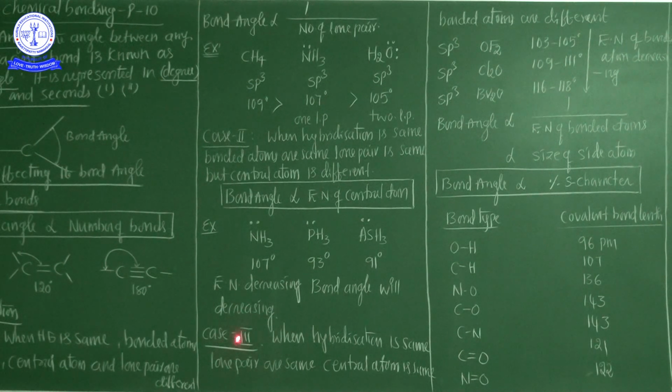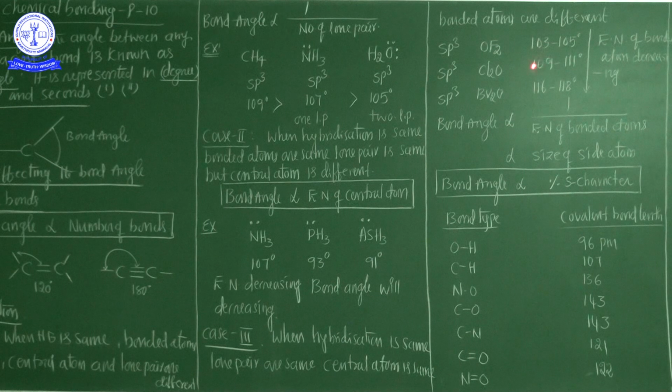Now case number three: when the hybridization is the same, the lone pairs are the same, and the central atom is also the same, but the bonded atoms differ. Now see here: OF2, Cl2O, Br2O. These are three different molecules whose bonded atoms differ: oxygen with two fluorines, oxygen with chlorines, and oxygen with bromines. But the hybridization is the same, while the bond angles differ.